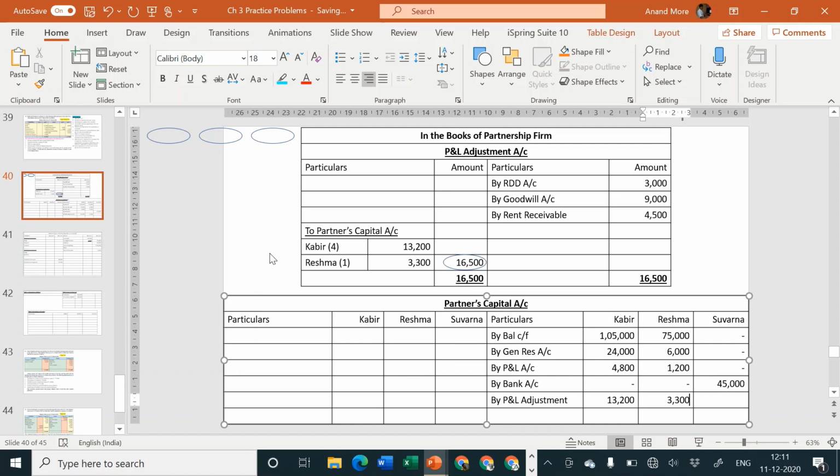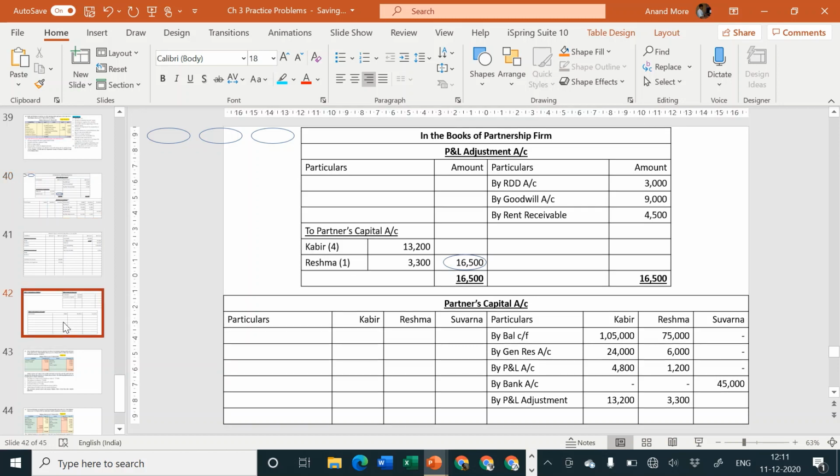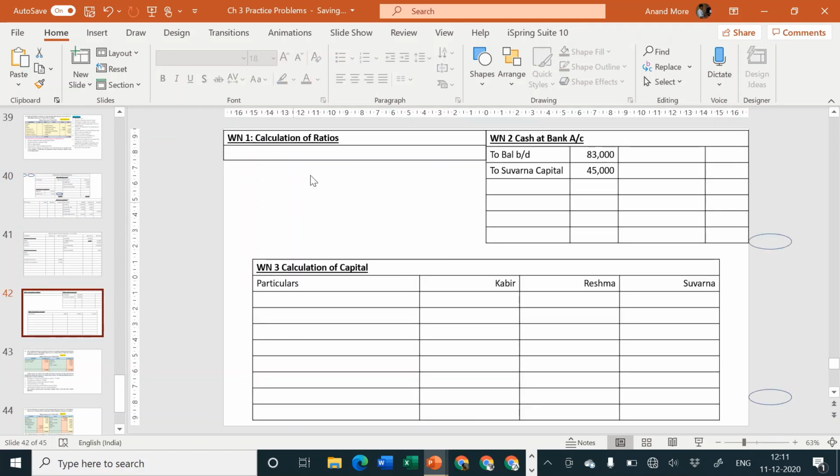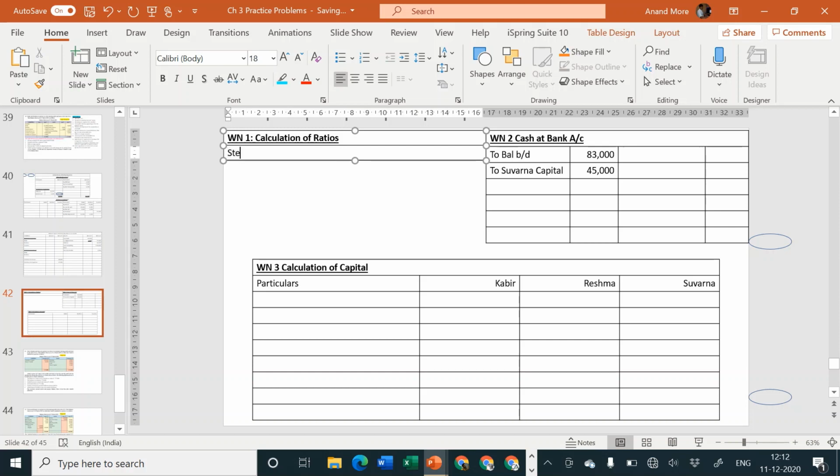Next part, now let us consider the total of partners' capital account in our working note number 4. But in working note number 4, what will we require? We will require calculation of ratio, because we will require the new PSR. In front of the partners' names, we will have to write their new PSR, which is not given by the problem. We will have to calculate it. So I'll write here step number 1.